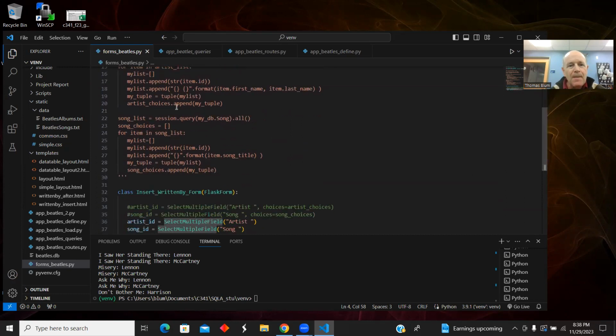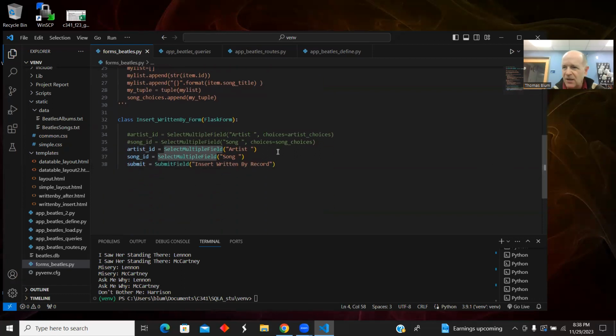Okay. But I commented out the loading up of the choices. I've decided I would do that over in routes. And let's say I insert later on a form for inserting a song in case there are new Beatles songs. There was one recently. Then if I'm putting my queries over in the routing file, I can update the choices as the different forms need.